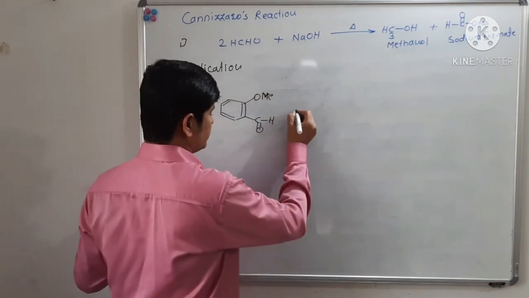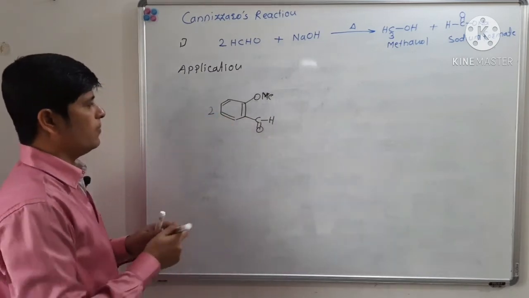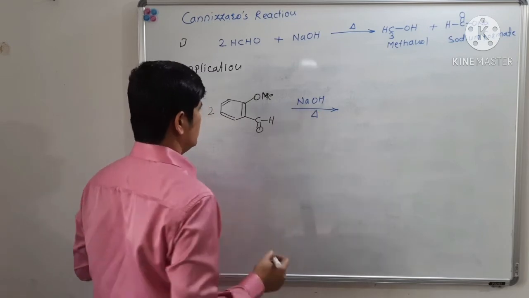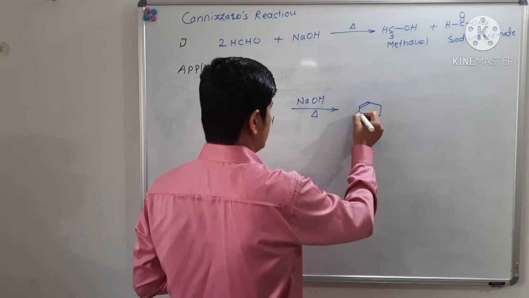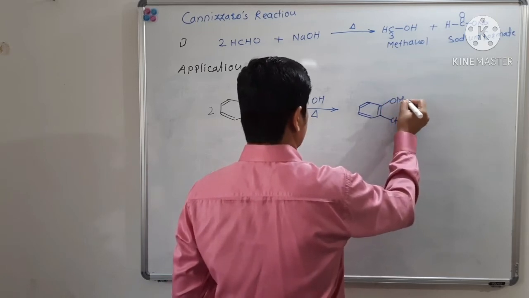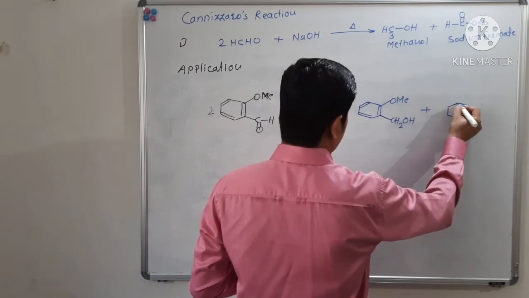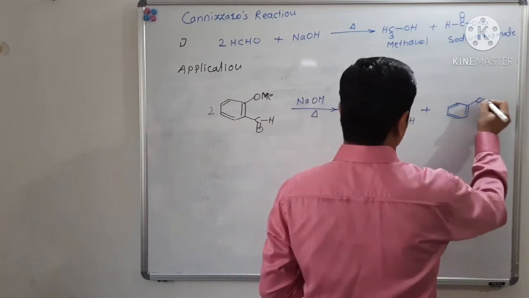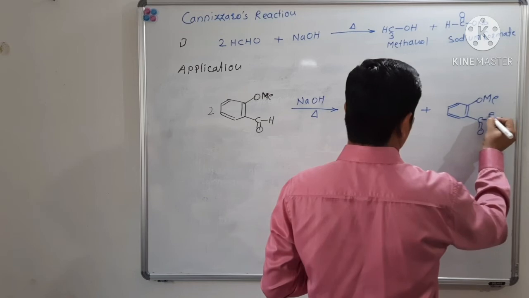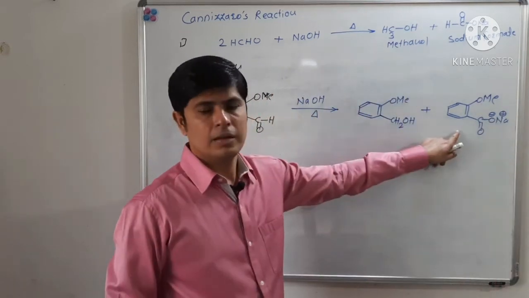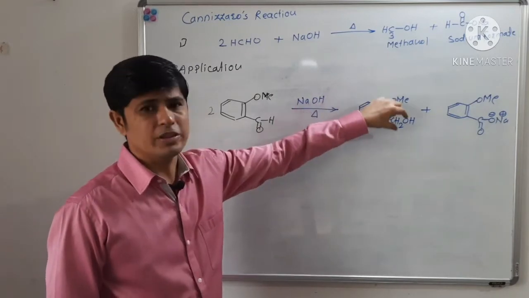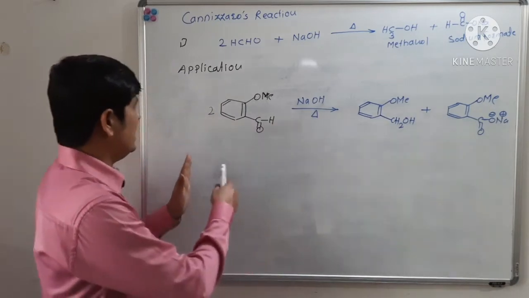OMeCHO. So when we react two molecules of orthomethoxybenzaldehyde in presence of sodium hydroxide, there will be a formation of such type of product: the sodium salt of orthomethoxybenzoic acid, and here there is formation of orthomethoxybenzyl alcohol. So this is an application of Cannizzaro reaction.